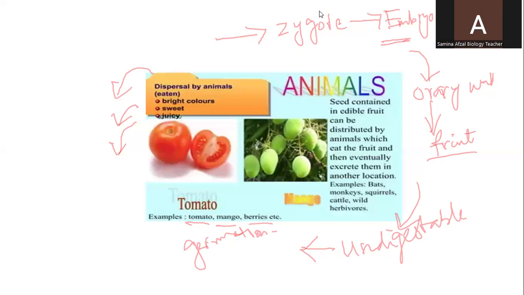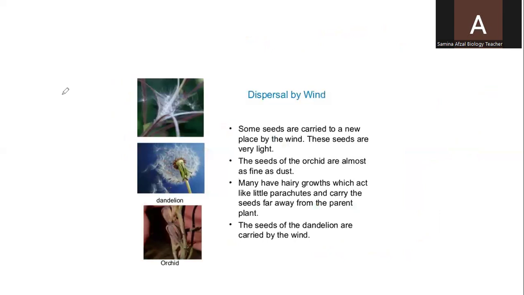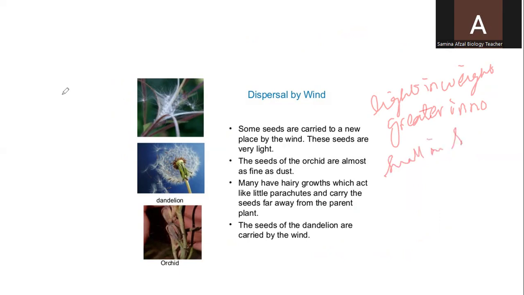Now the seeds which are dispersed by wind are light in weight, greater in number, and very small in size, because they have to float with the wind and reach faraway places.